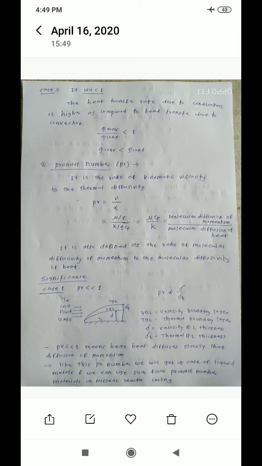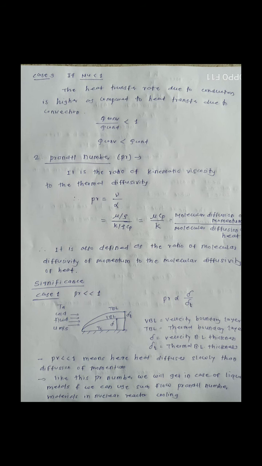So what is the significance of the Prandtl number? In a similar way to how we derived it for the Nusselt number, we consider 3 cases: Prandtl number equal to 1, greater than 1, and less than 1. In that way we see the significance of the Prandtl number. So we consider case 1, that is Prandtl number less than 1.